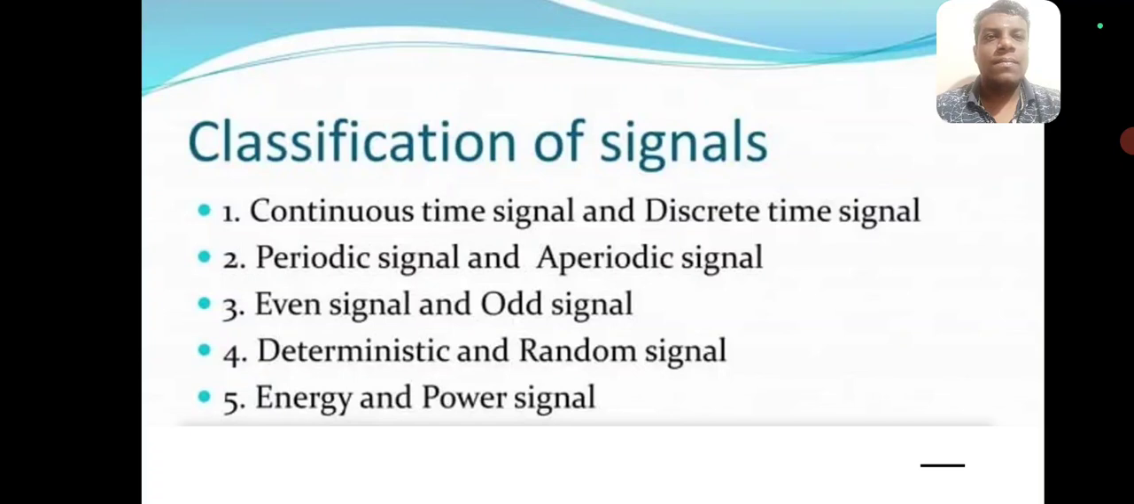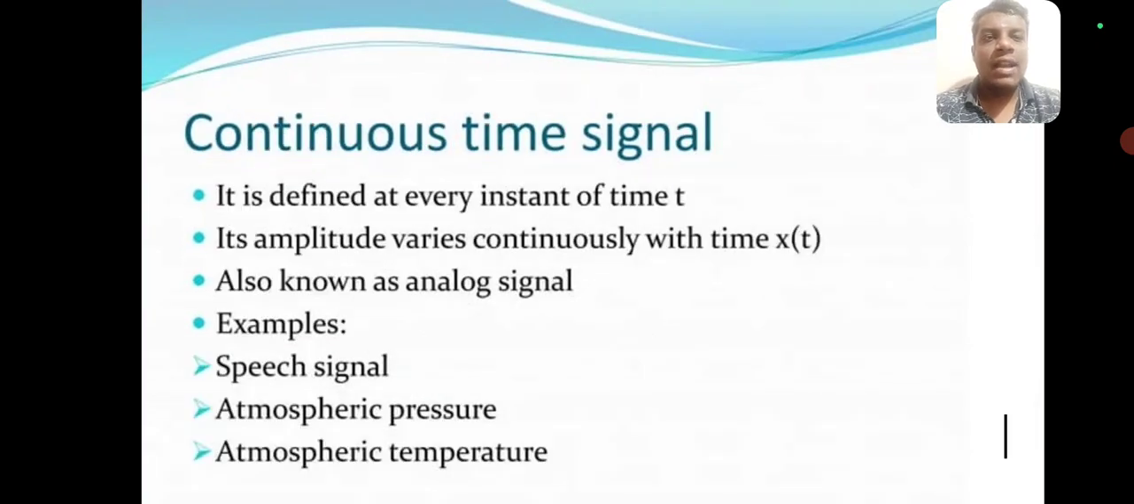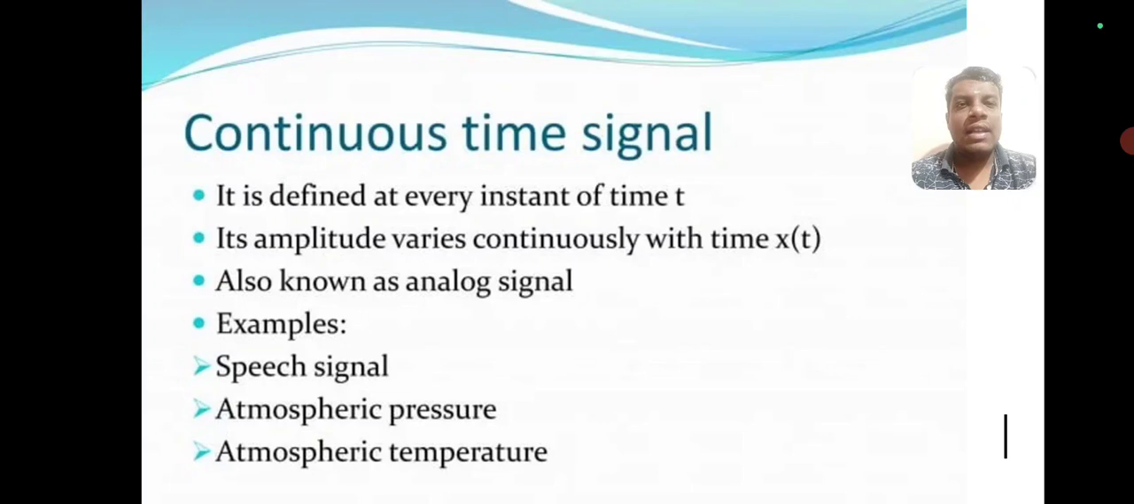Classification of signal: continuous time signal and discrete time signal, periodic signal, aperiodic signal, even signal, odd signal, deterministic signal, random signal, energy and power signals. Continuous time signal: it is defined for every constant time t.